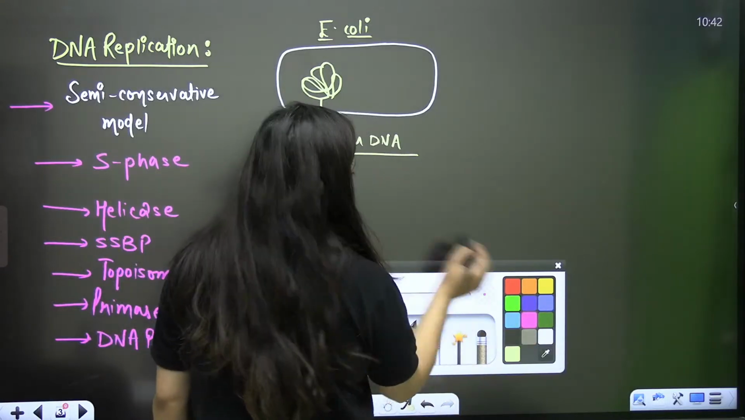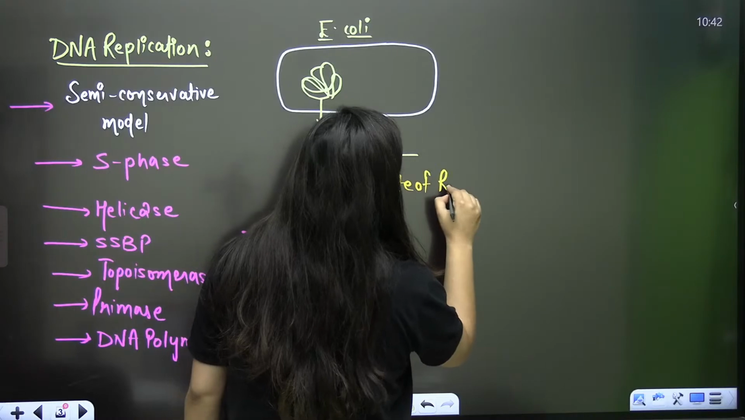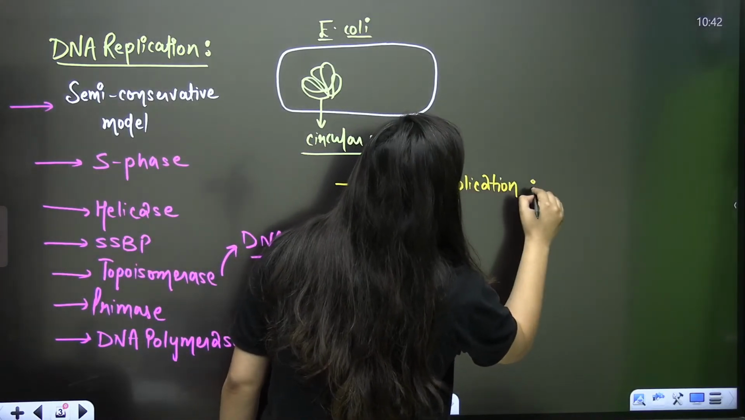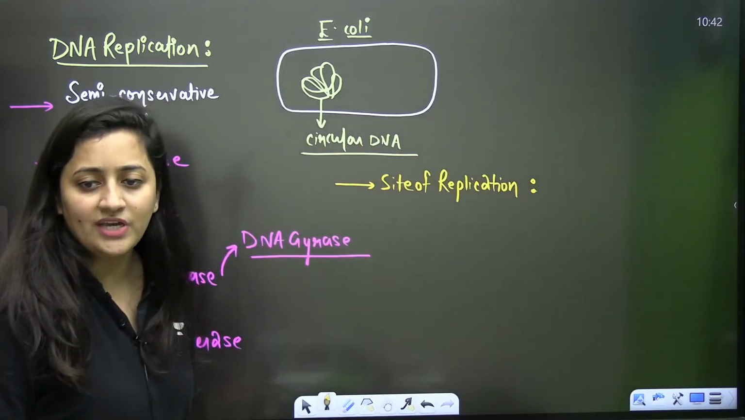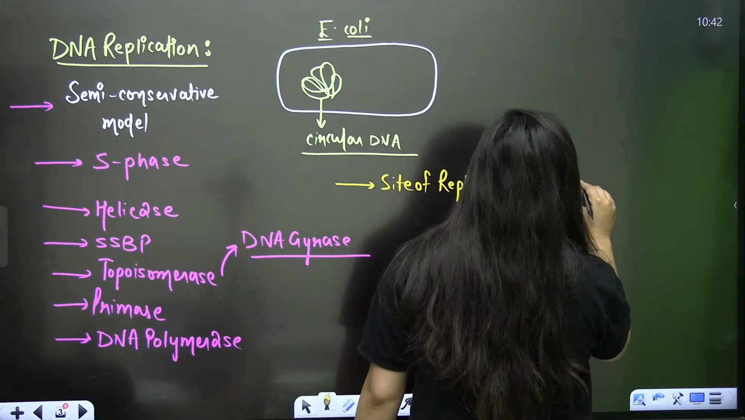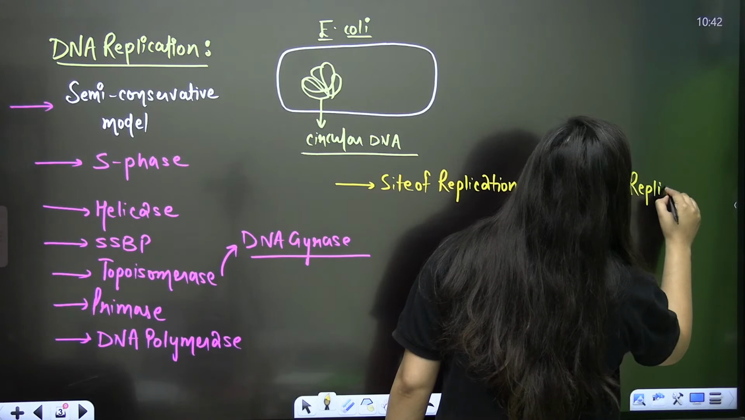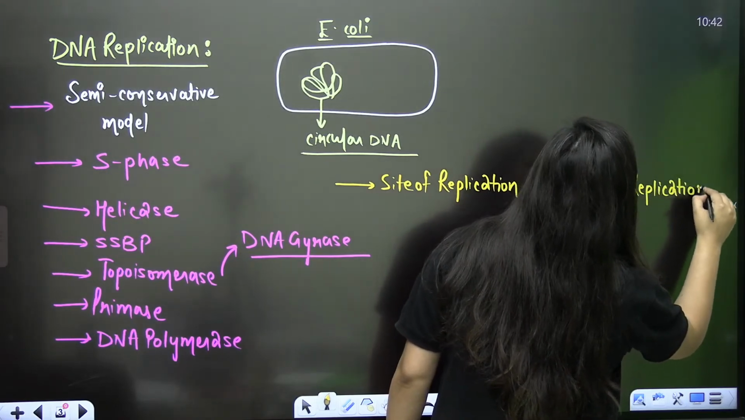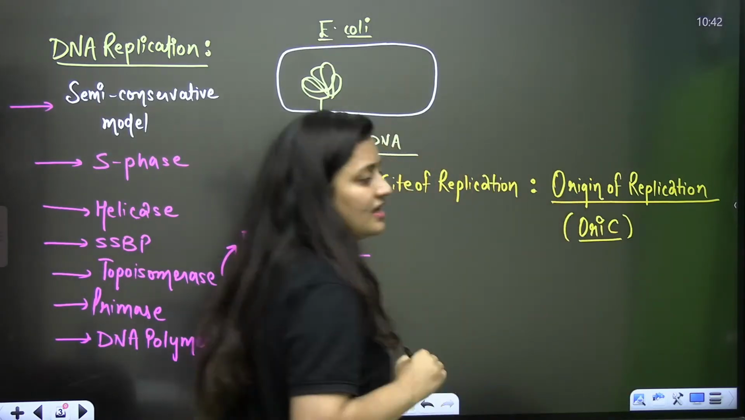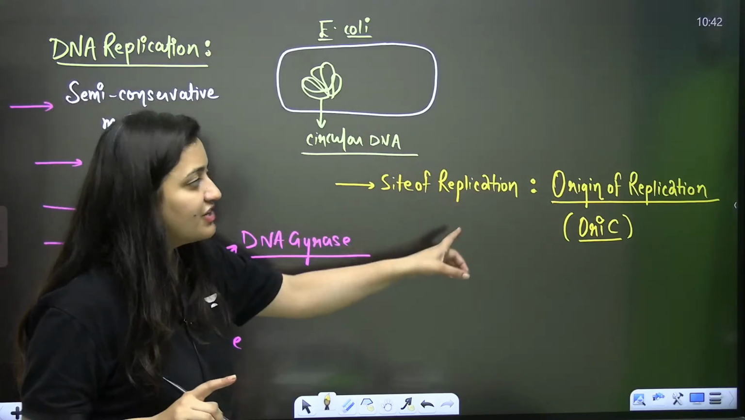Replication is going to start from a particular point, and that site of replication is known as, yes, everyone in the chat section, do let me know the answer of this question. The site of replication, exactly, it is your origin of replication. The point from where the replication starts is origin of replication, and in the case of E. coli, it is ori C. This is the site of replication.